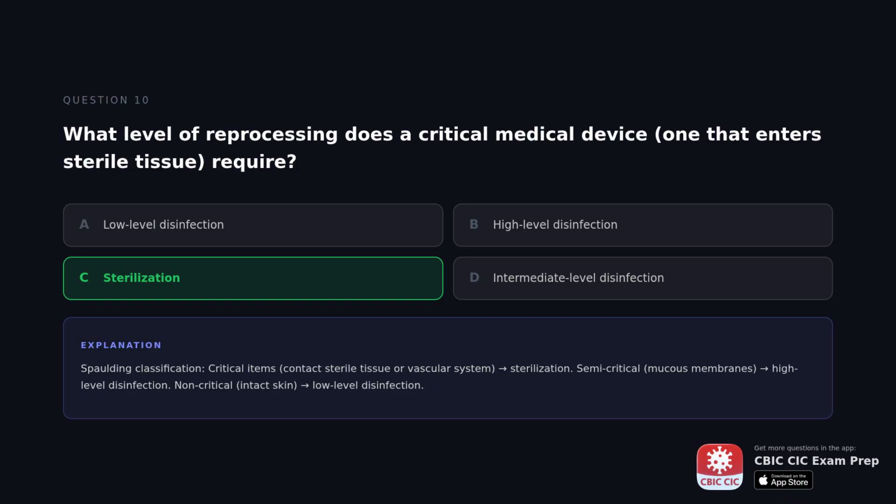The correct answer is sterilization. Spalding classification. Critical items contact sterile tissue or the vascular system: sterilization. Semi-critical items contact mucous membranes: high-level disinfection. Non-critical items contact intact skin: low-level disinfection.